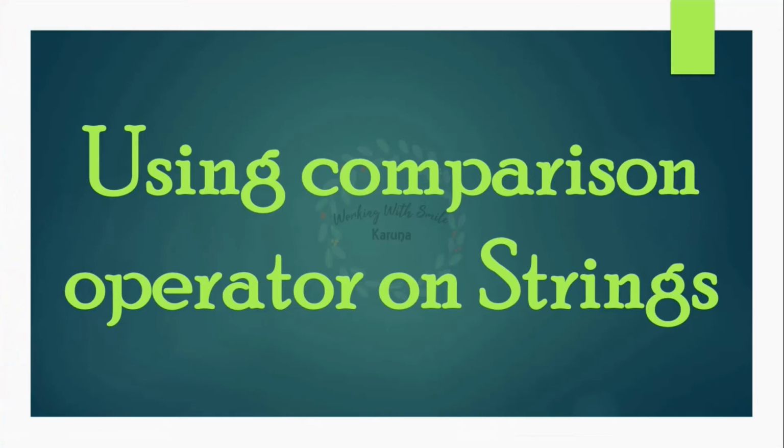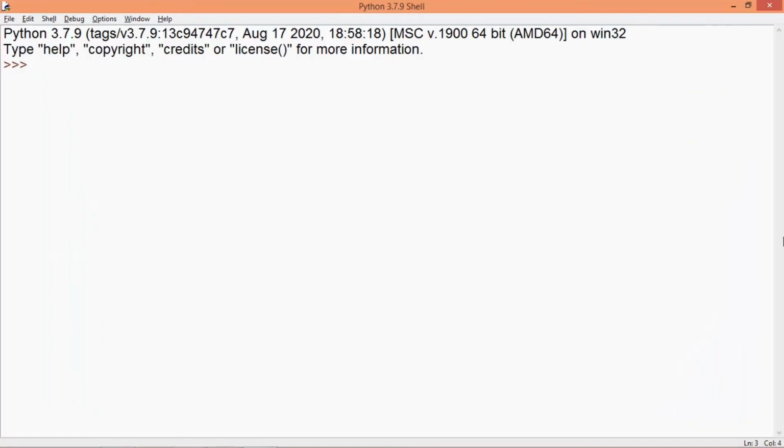So next we have the comparison operators, which are also known as relational operators, like less than equal to, greater than equal to, equal to and not equal to. We have used them with numbers, but they can be used on strings also. The comparison using these operators are based on the standard character by character comparison rule using the ASCII code, or I would say Unicode in Python. So let's see how we can compare two string values using these relational operators.